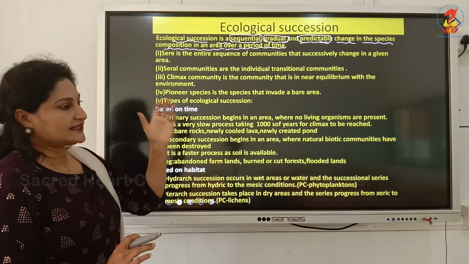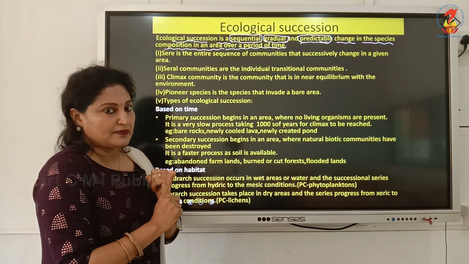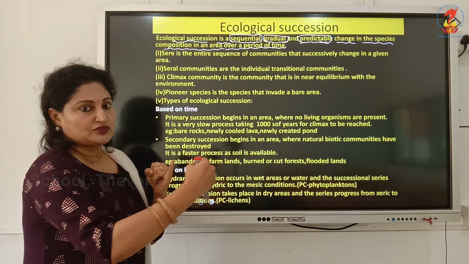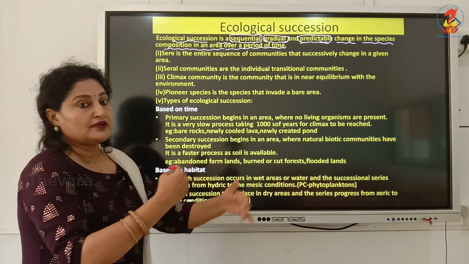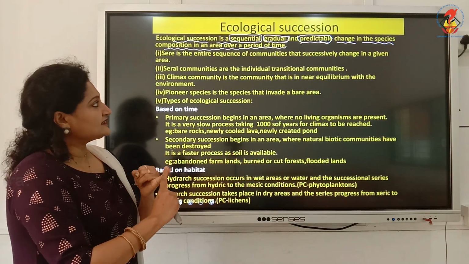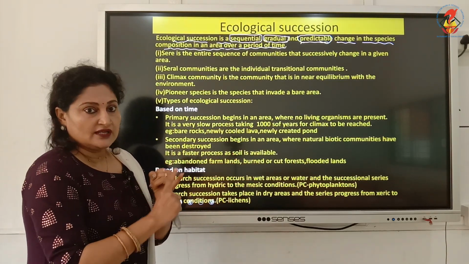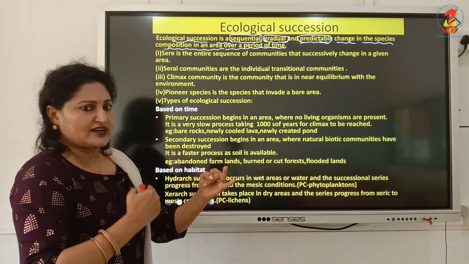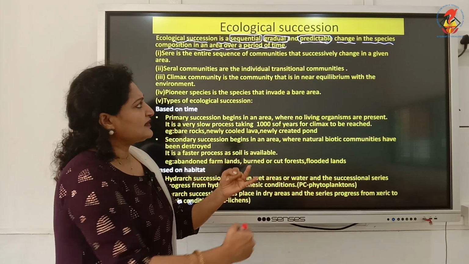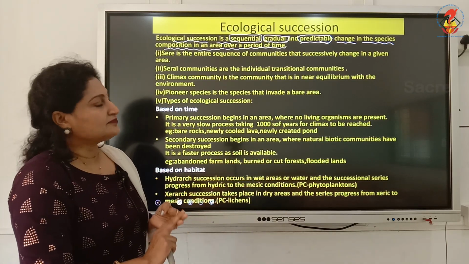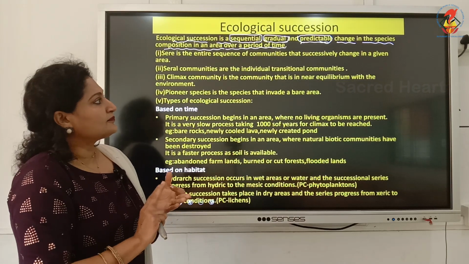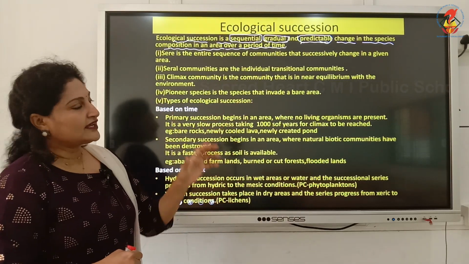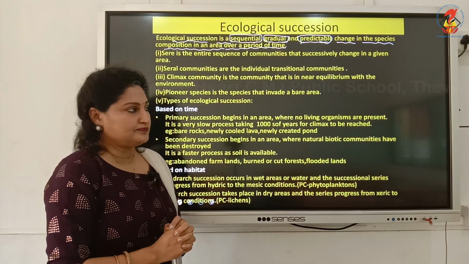So once again, the very important parameters of the definition. It's sequential, so it occurs in sequence, one step to the second step to the third step. No jumbling of the links, one step to the other step. It's gradual, it's not all of a sudden, very gradually it moves from one step to the second step to the third step. And last point, predictable. We know what is the ultimatum. Predictable changes in the species composition of an area over a period of time.